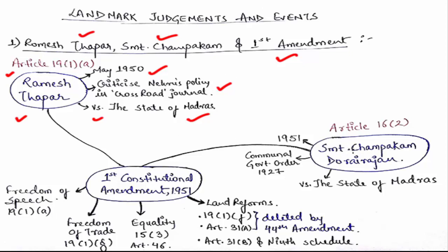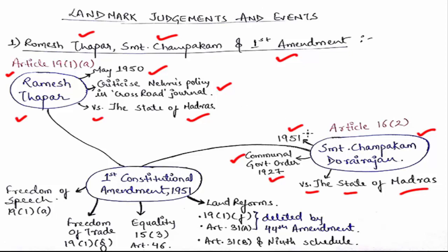Then the second case was Smt Champakam Rajan, and the name of the case is Smt Champakam Rajan versus the State of Madras. So both cases have Madras in them, and this particular case happened in 1951. And what is the basis of this case? There was a communal government order in 1927, right? And it provides communal representation in jobs and education, right?